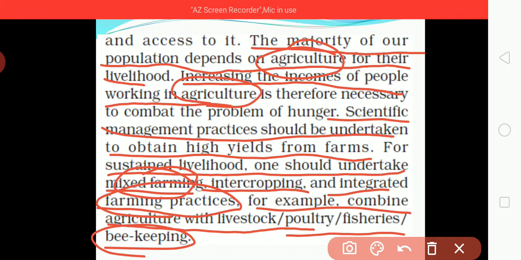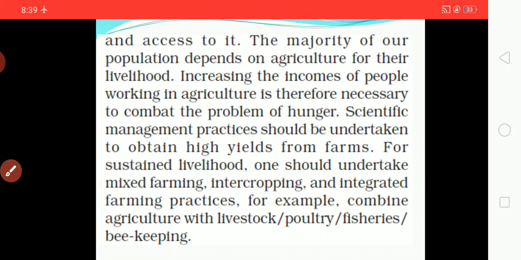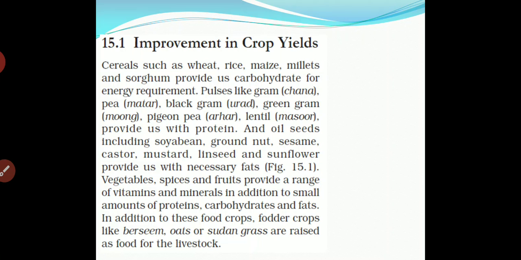Okay, combine it. Do both: agriculture as well as poultry, fishery, beekeeping or livestock, through which efficiency or yield should increase. Through this, a farmer will get a proper amount of product and sustain their life, because a farmer totally depends on agriculture. So by this way they can improve their livelihood. Now, improvement in crop yield.